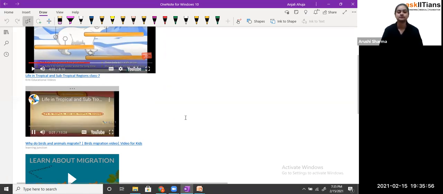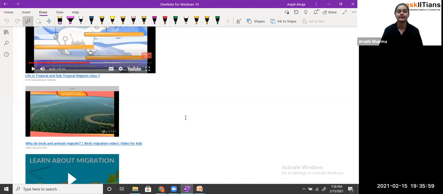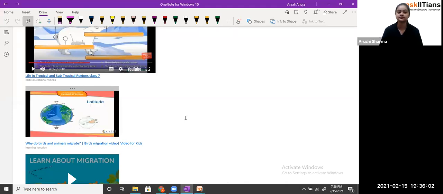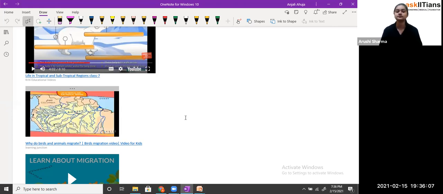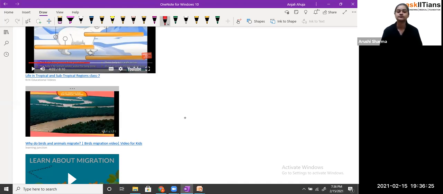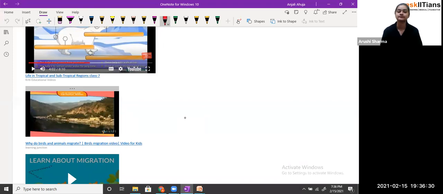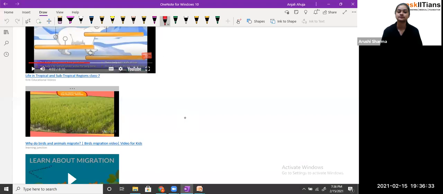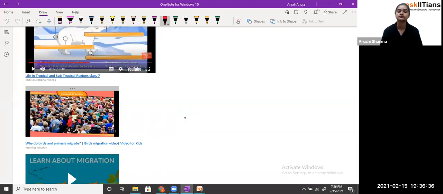Life in tropical and subtropical regions. The tropical and subtropical areas extend on both sides of the equator up to 30° north and 30° south latitudes. The Amazon basin lies in the tropical zone, while the Ganga Brahmaputra basin lies in the subtropical zone. The two basins are different and diverse in climate, vegetation, and economic and social activities. The Amazon basin has the tallest and densest forests in the world, whereas the Ganga Brahmaputra basin is one of the most fertile areas on the earth, which supports a very large population.